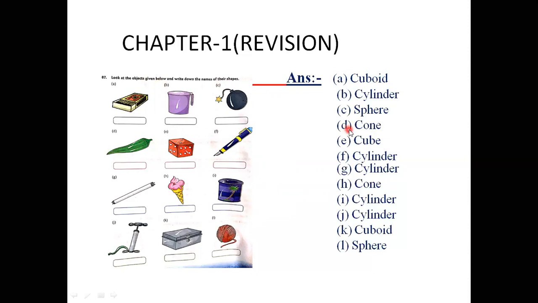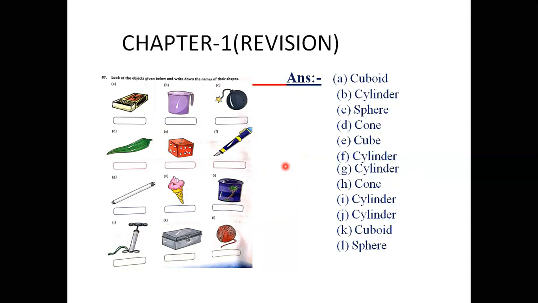So this is the shape of the cone, and this is a cube, and this is a cylinder, and this is also a cylinder, and this shows the cone, and this is also a cylinder, and this is the shape of the cuboid, and this is the sphere. You know what a sphere is? A sphere is a solid, curved, circular figure. So students, in this way we can identify the shape of the given object. Now this is the last question of chapter 1.